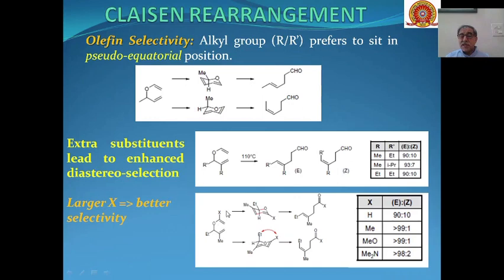If I replace this H by methyl, that means there will be 3 alkyl groups now, and this selectivity will greatly improve to 99 to 1%. If this is methoxy, then also 99 to 1%. If it is N,N-dimethyl, then 98 to 2%. So that means the selectivity towards the formation of diastereomers increases as these three positions have more substituents.